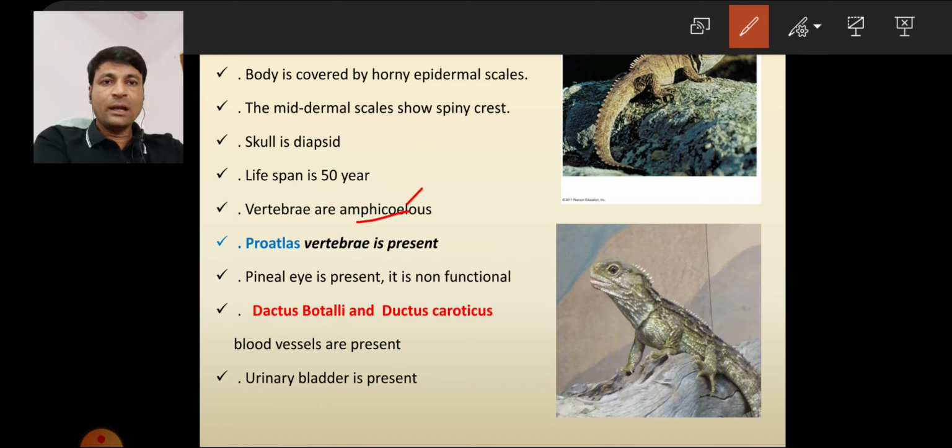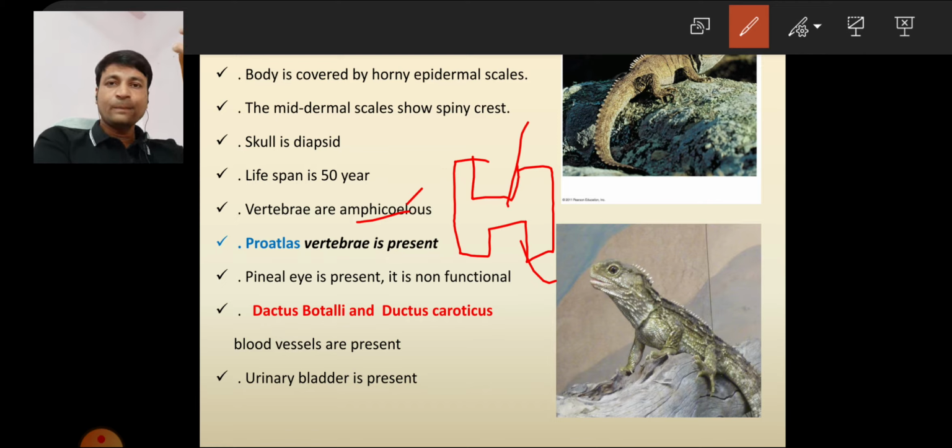See, this is the diagram. If the vertebrae on both sides, the anterior side and posterior side, have concave shape, we call them amphicoelous vertebrae. So amphicoelous is nothing but the vertebrae shape.